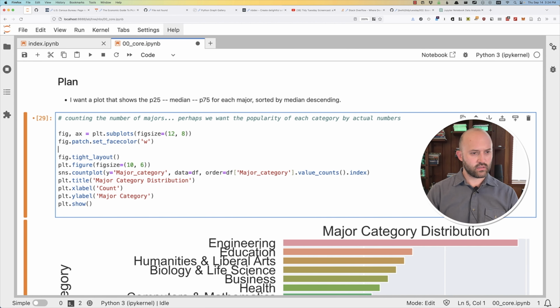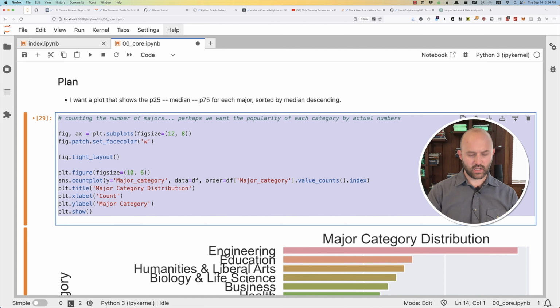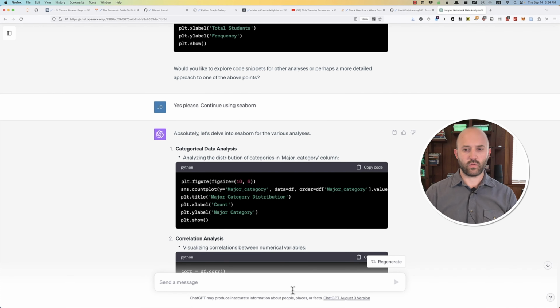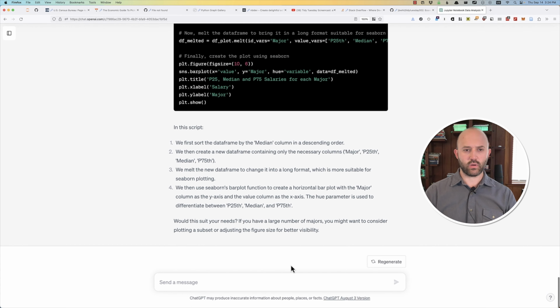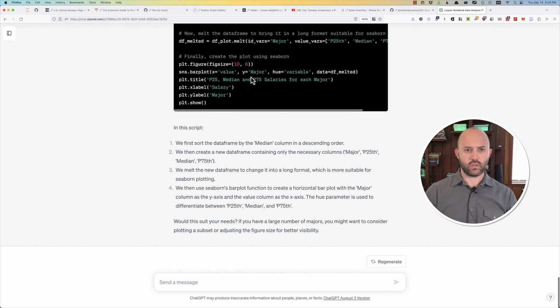And then I prefer having this kind of a framework for doing the matplotlib things. So I'm going to tell it to do this again. Keep going with this. In this script, we're doing some stuff there. When doing matplotlib plots, let's try to use this as a skeleton.